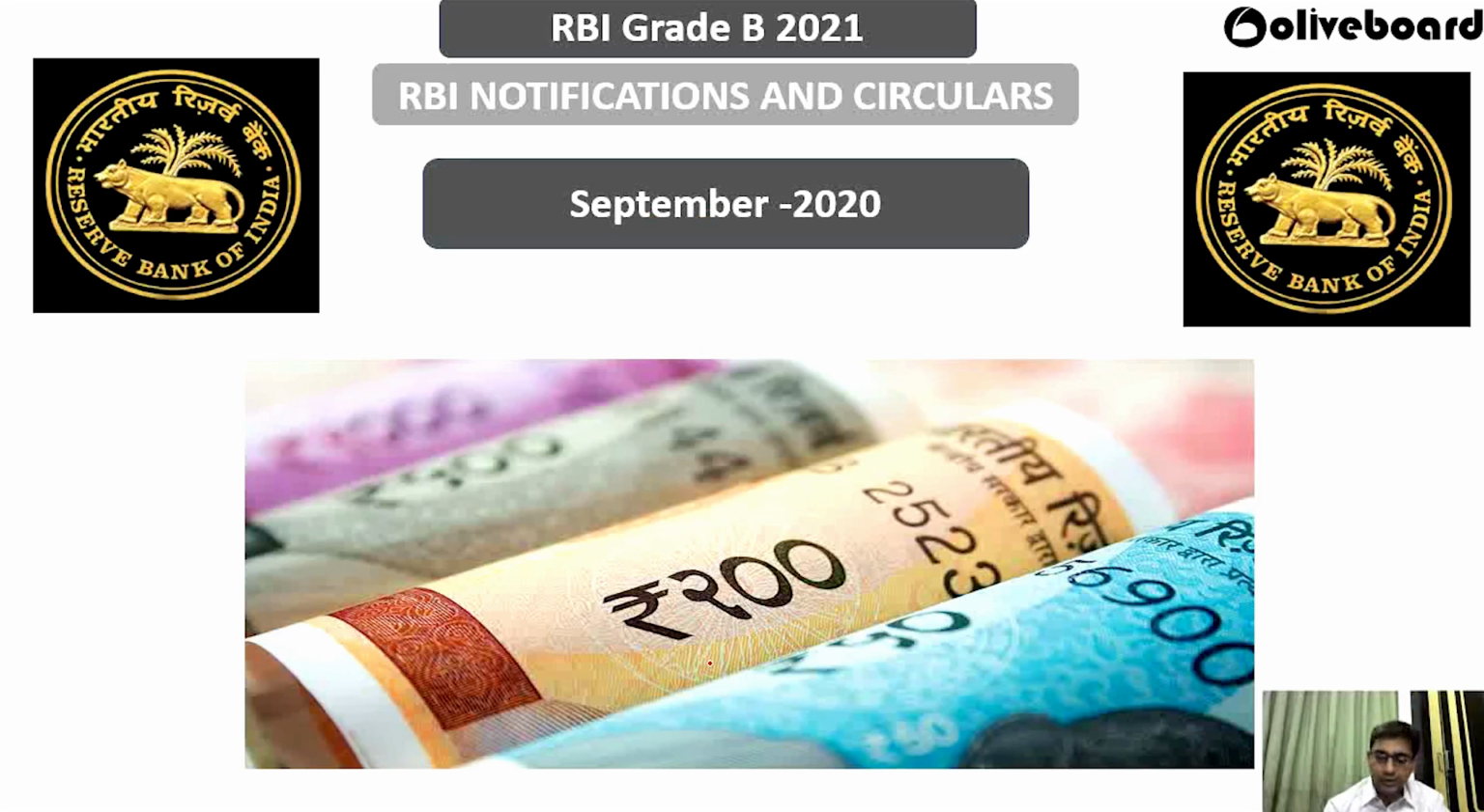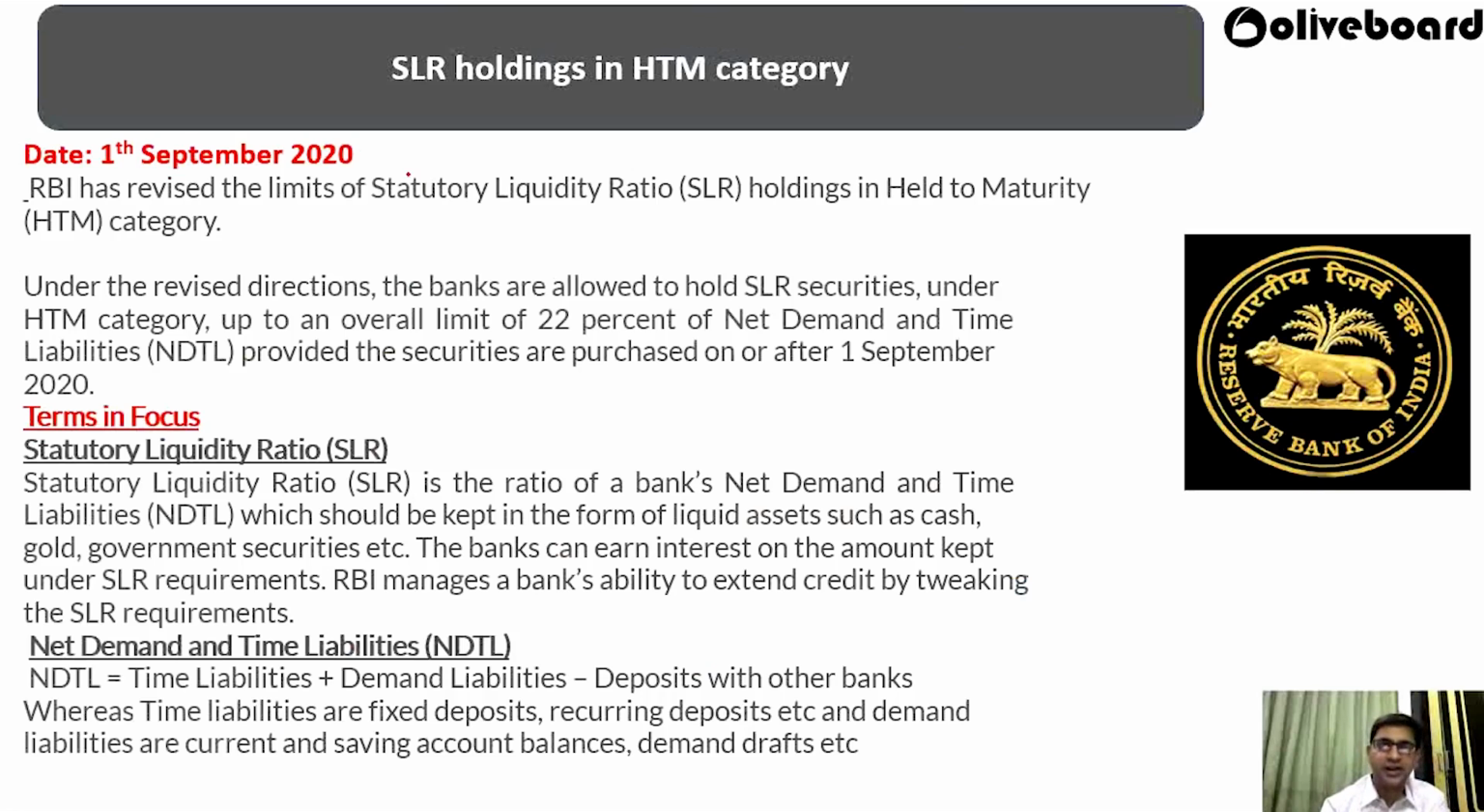Now we have moved into the notifications of September 2020. Under September 2020, we have a first notification regarding SLR holding in the HTM category. So what is HTM? SLR is statutory liquidity ratio. We all know that SLR. And what is HTM? It is the held to maturity category.